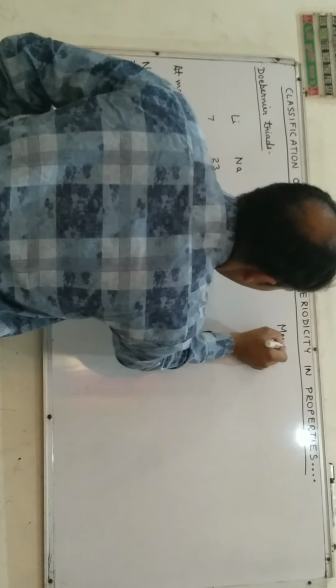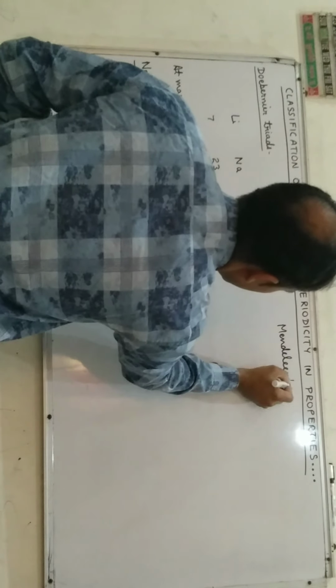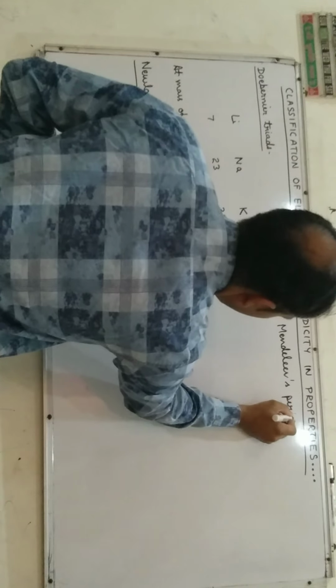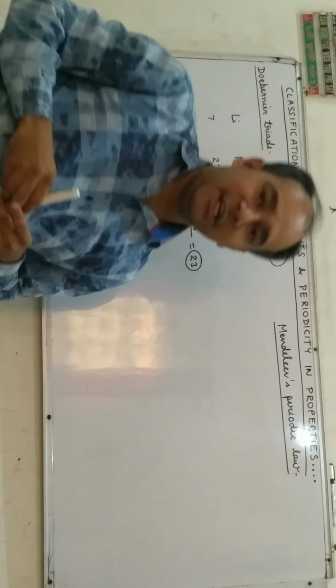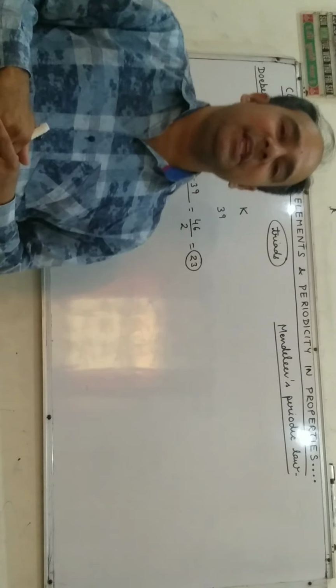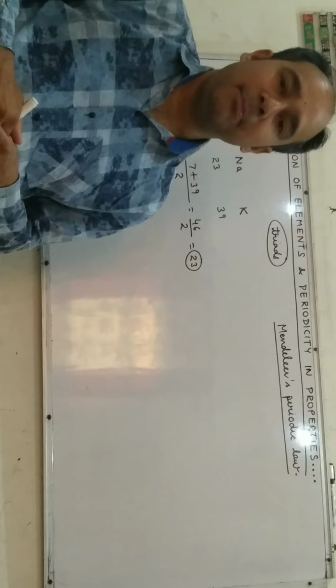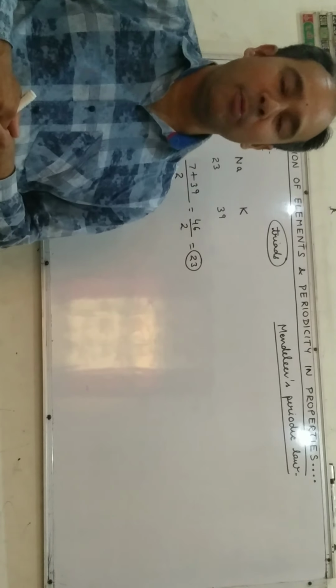Now let us discuss Mendeleev's periodic law. According to Mendeleev's periodic law, the physical and the chemical properties of elements are the periodic function of their atomic mass.